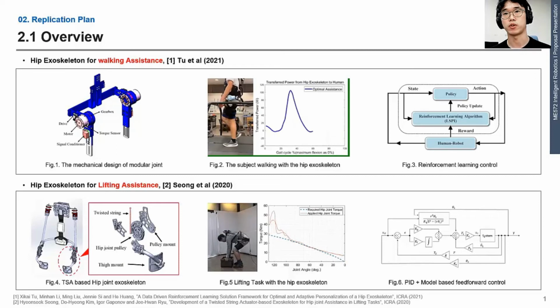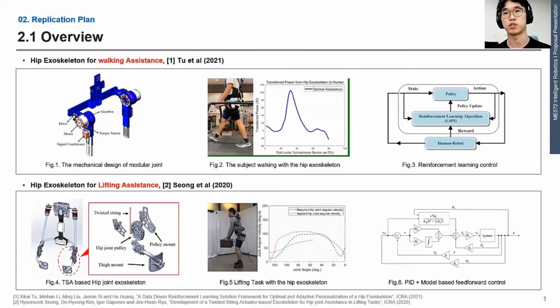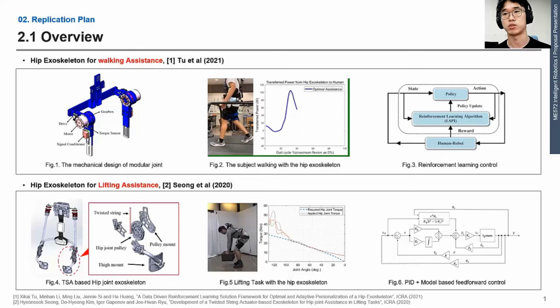In the previous study, they assist walking motion with learning-based control. Unlike their hardware in Figure 1, our system in Figure 4 operates through a linear actuator, which is called TSA, and it was mainly developed for the purpose of assisting in lifting an object. The control system basically generates the model-based reference signal, and it compensates error with a PID controller. We are going to apply the learning-based control method to our hip joint exoskeleton that we have.